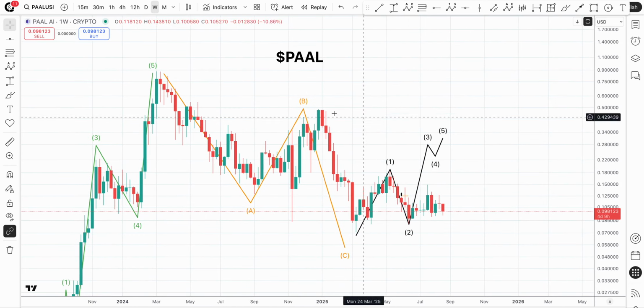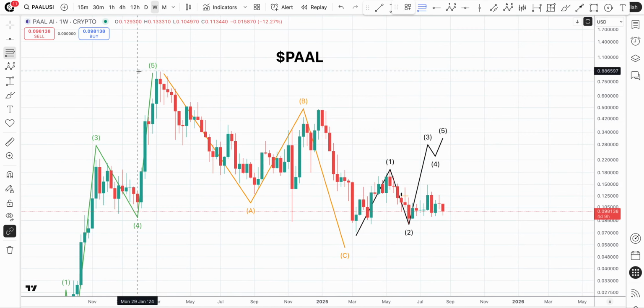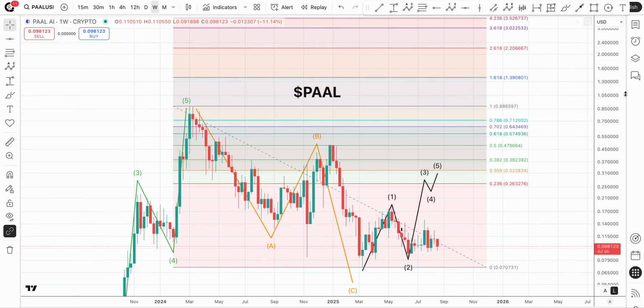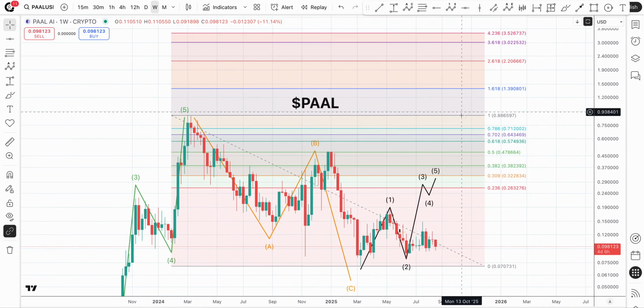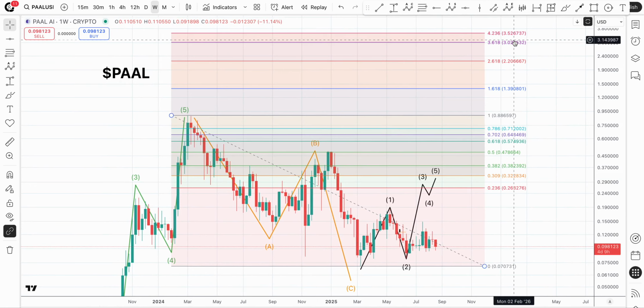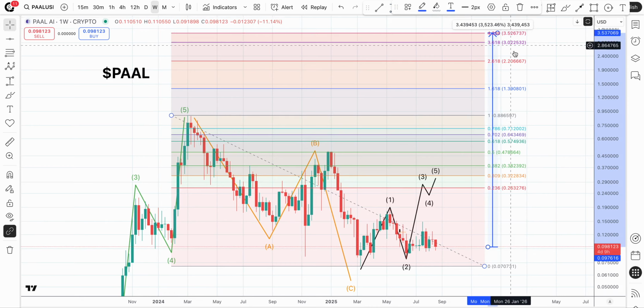All right, third wave here. What are we looking at? First thing I want to do is pull this fib across the entire range. That kind of gives us a picture of where we're at. And you look at this and you say, okay, well, a full fib extension up here at $3.52. That would be lovely. That's a massive return from where we're at right now. However, it is not going to be my base case. That's like a 36x from here.